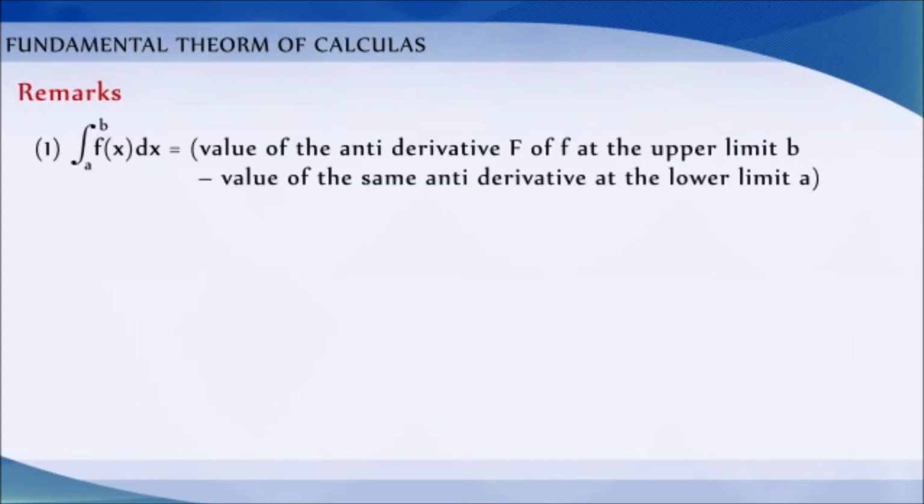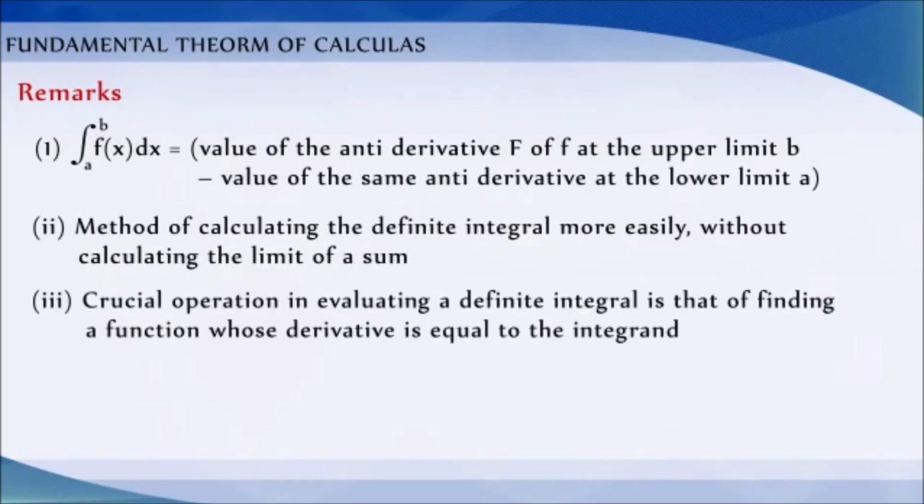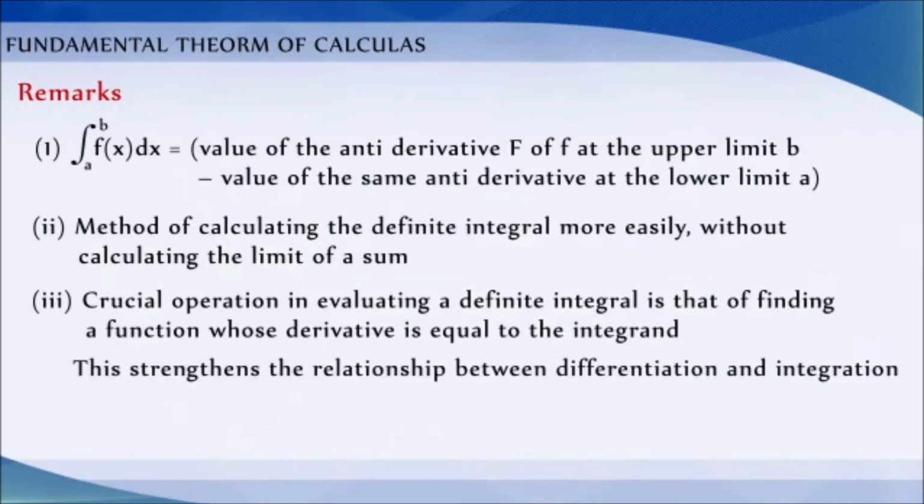Remarks. Integration a to b f of x dx is equal to the value of the antiderivative capital F of small f at the upper limit b minus the value of the same antiderivative at the lower limit a. This theorem is very useful because it gives us a method of calculating the definite integral more easily without calculating the limit of a sum. The crucial operation in evaluating a definite integral is that of finding a function whose derivative is equal to the integrand. This strengthens the relationship between differentiation and integration.